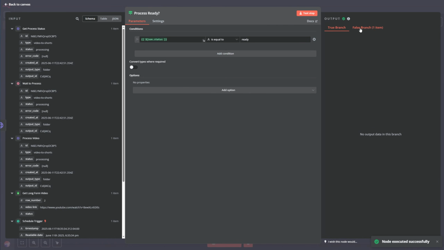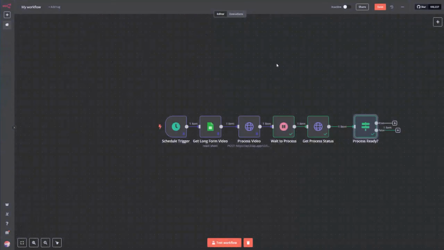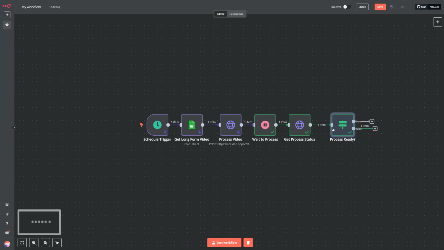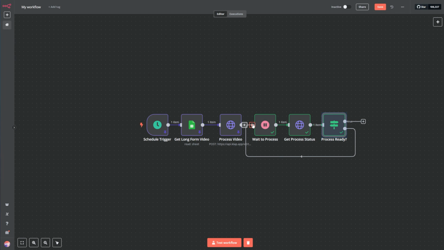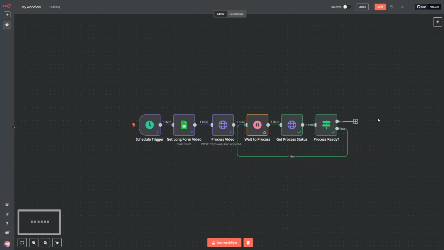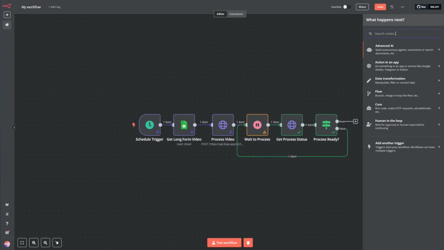Right now, that's false. So we know that it's not ready. In case of false, it should go back to waiting, just like this. In case it was true, we should get the short details. But let's run it. Well, let me get the short details first.